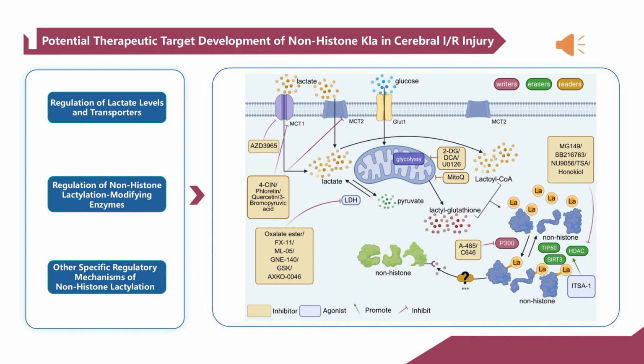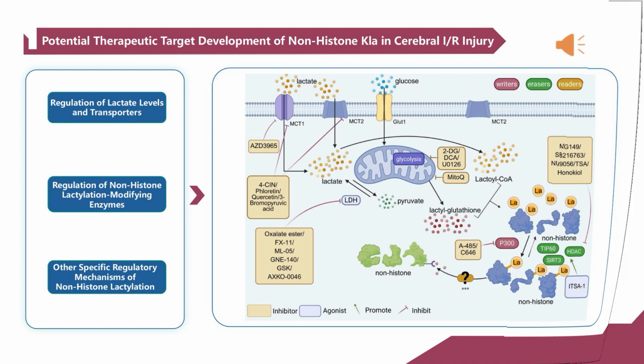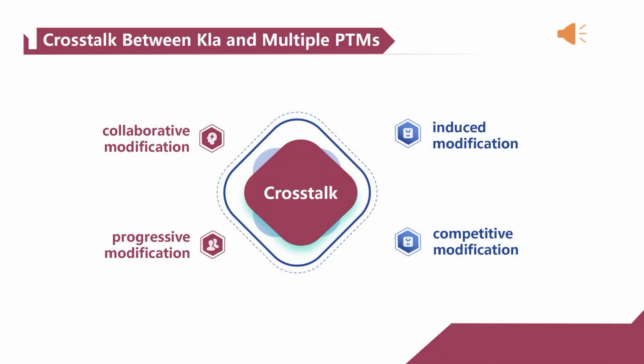The regulation of non-histone KLA involves versatile modifying enzymes such as writers and readers, and targeting readers, which may offer higher specificity, could provide a novel strategy. Crosstalk between KLA and multiple PTMs can be categorized into four distinct modes: collaborative modification, induced modification, progressive modification.